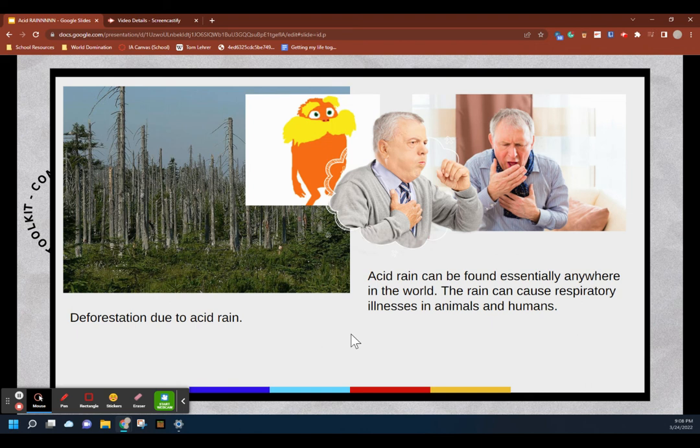Acid rain can be found essentially anywhere in the world. The sulfuric acid can also be carried in the form of snow and dust. In its dust form, the acid can cause respiratory illnesses in animals and humans alike.